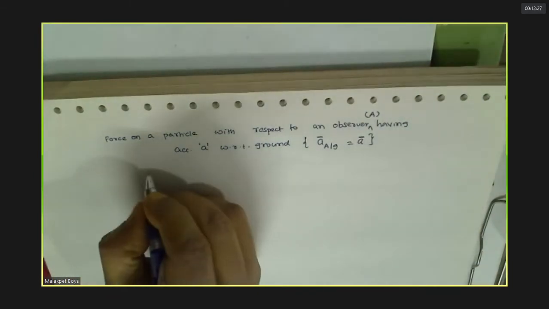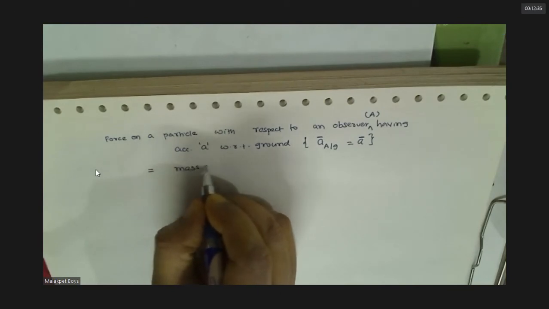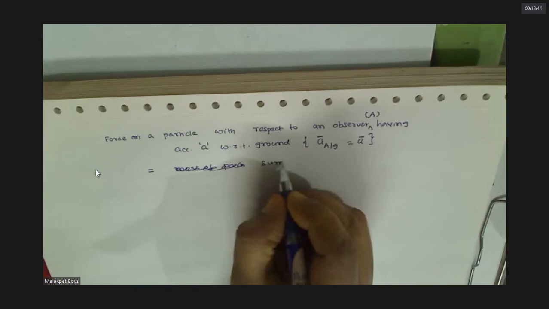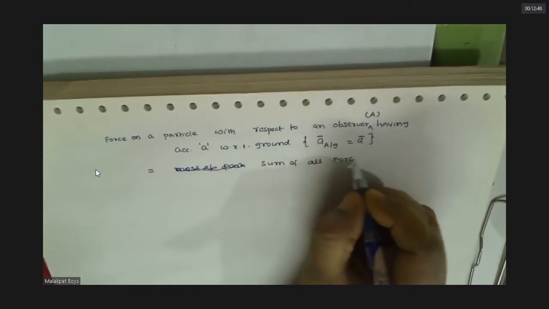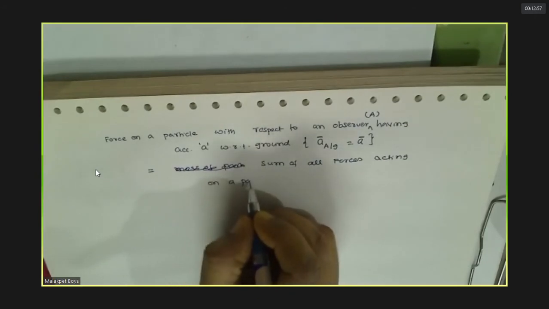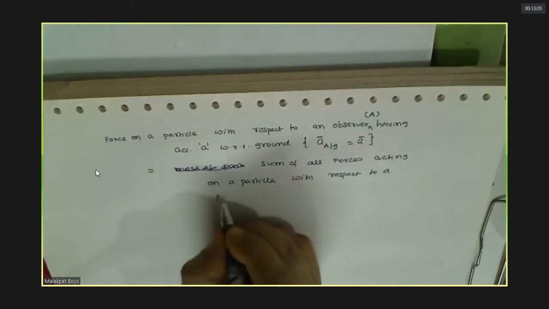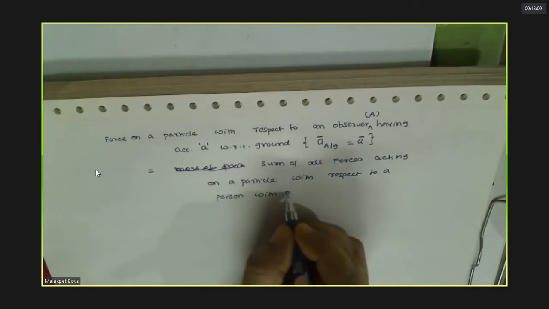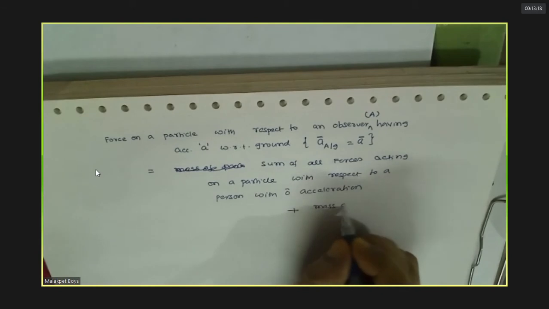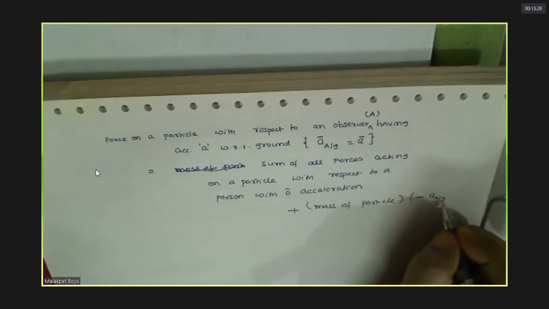Understood this? The force acting on a particle is the mass of particle into minus of acceleration of A with respect to ground.